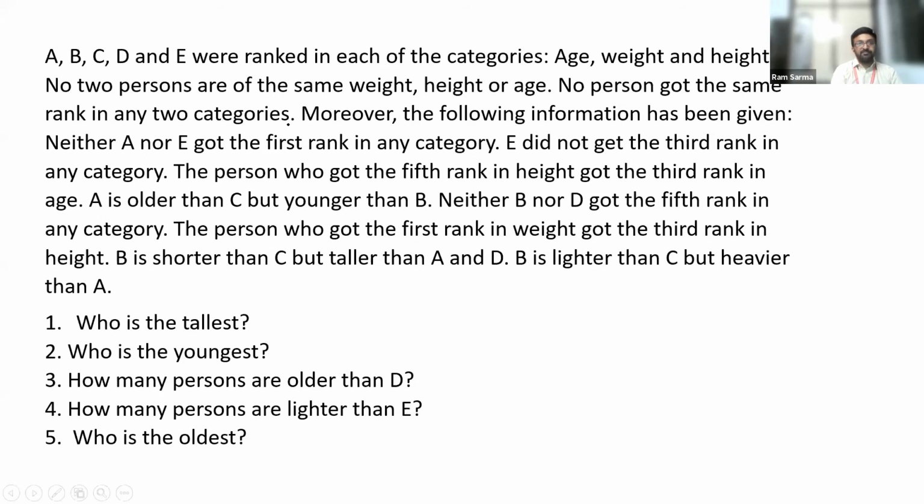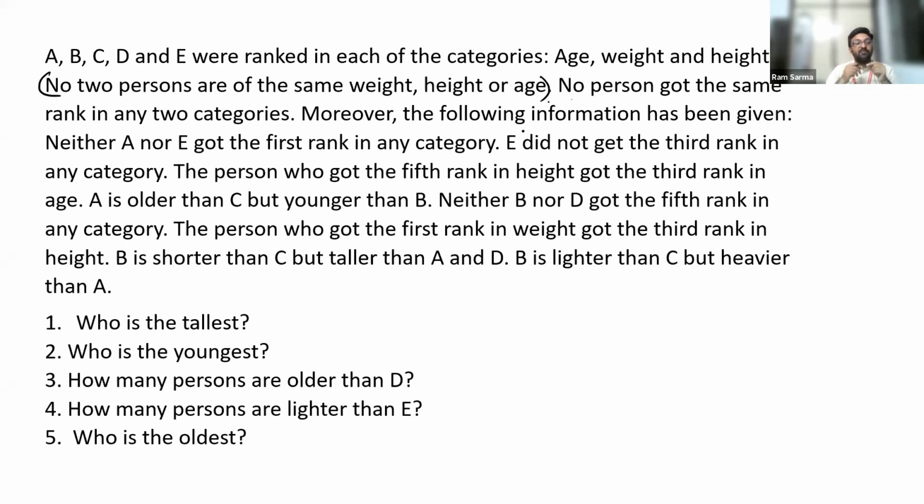Let me explain this part first. There are 5 members. They were ranked in each of the categories: age, weight, and height. No two persons are of the same weight, height, or age. So all 5 are of different weight, different height, different age. In addition, no person got the same rank in any two categories.